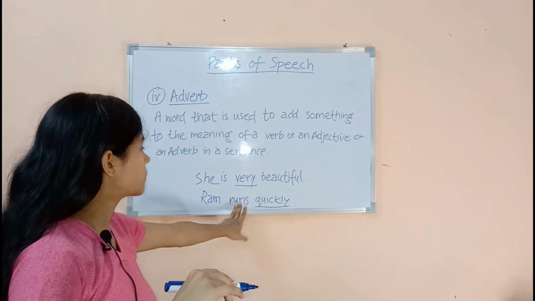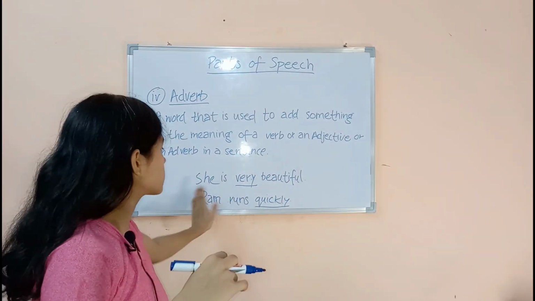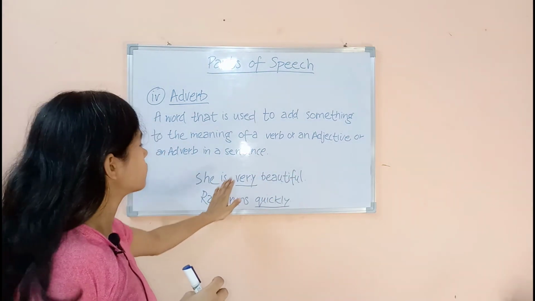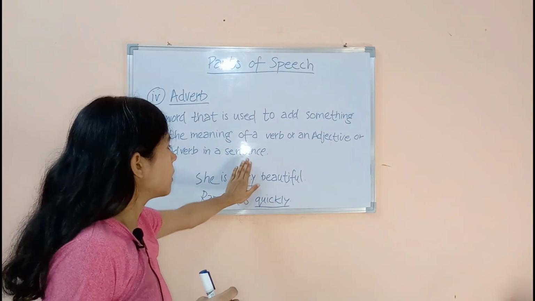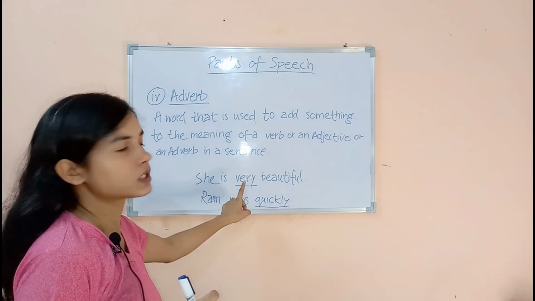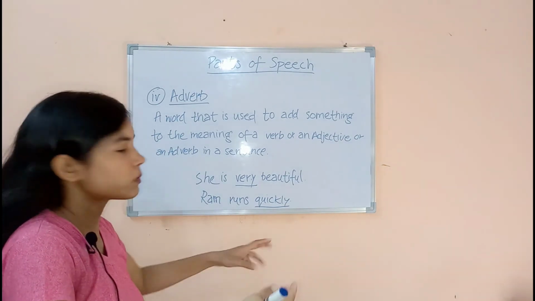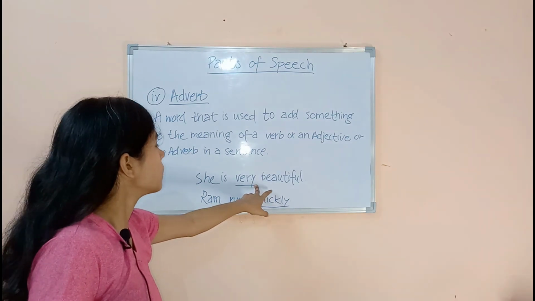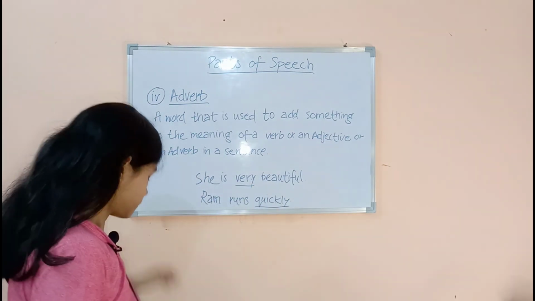Here we are using quickly with the verb. Ram runs quickly. I could also have said Ram runs. She is very beautiful. Here I have used very in the sentence. I can also say that she is beautiful, but I have used very in the sentence. This is called an adverb. It adds something to the meaning, whether it is a verb or I am using it with an adjective. Okay, so this is adverb.